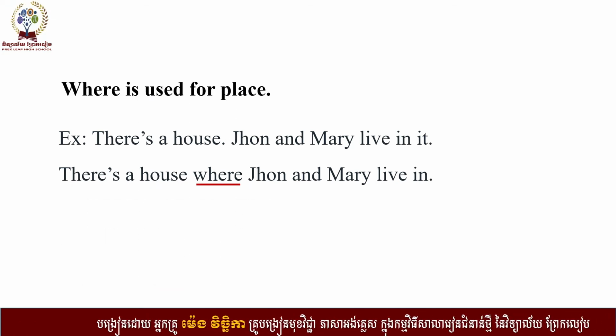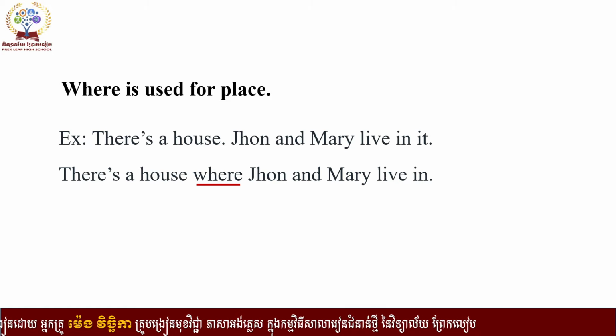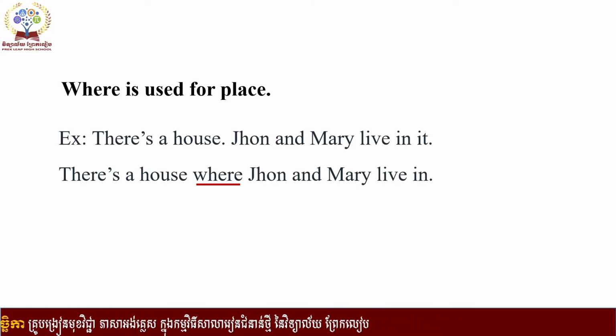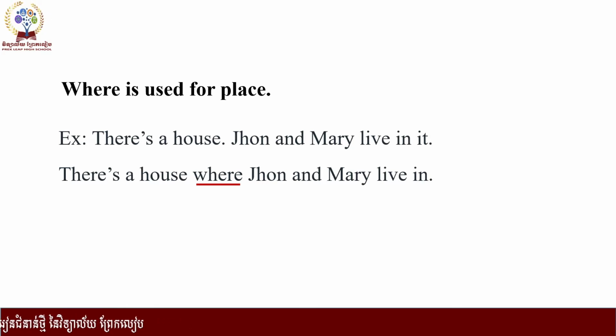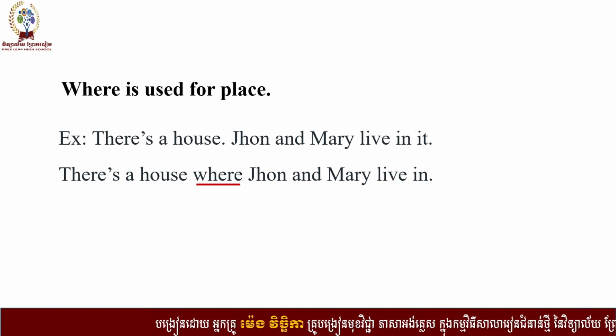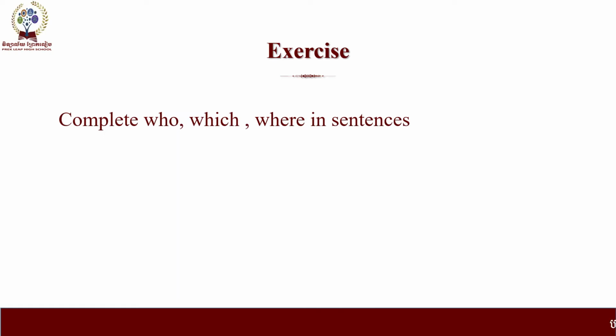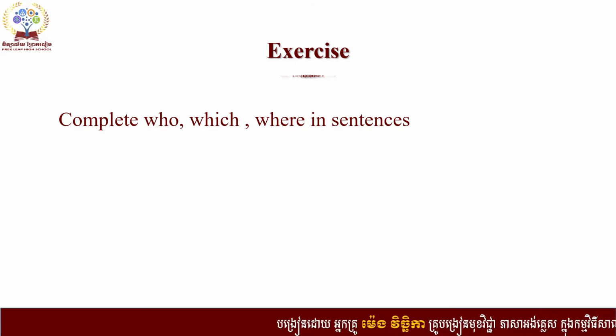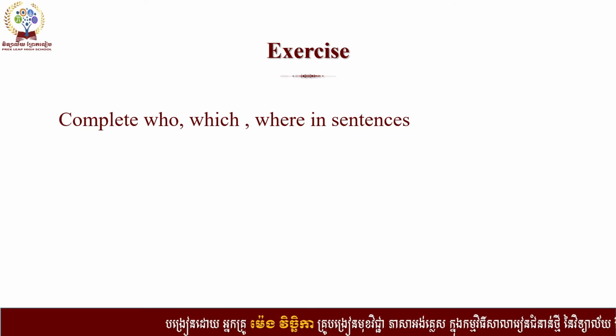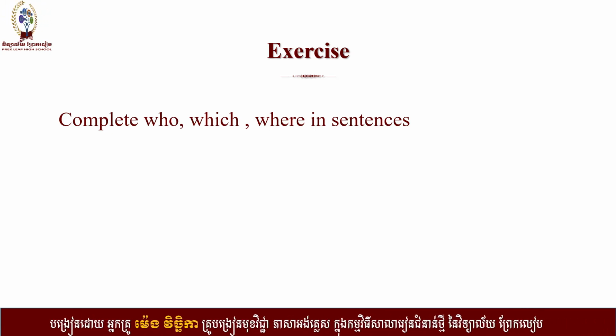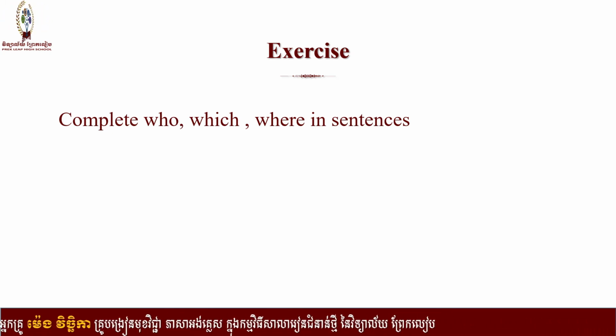Yes, for place. So once again, which is used for things, who is used for people, and where is used for place. Okay, so now in order to check whether you can catch up with what we have learned today about relative pronouns, we have who, which, and where. What you have to do in this exercise is to complete the word who, which, or where in sentences. And there are 3 sentences.